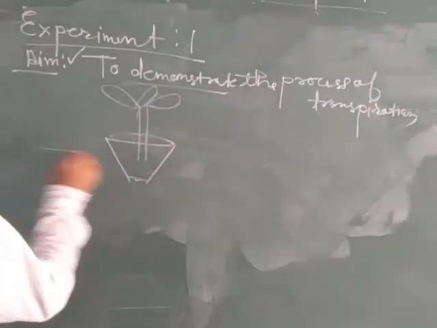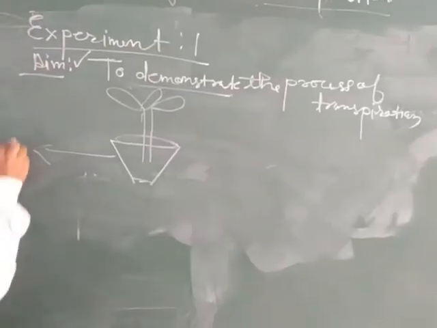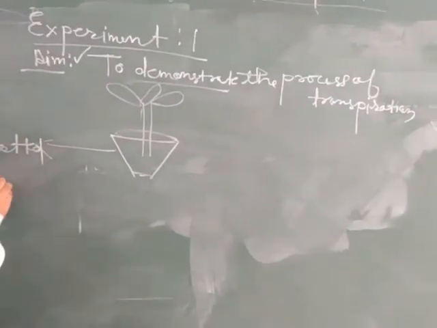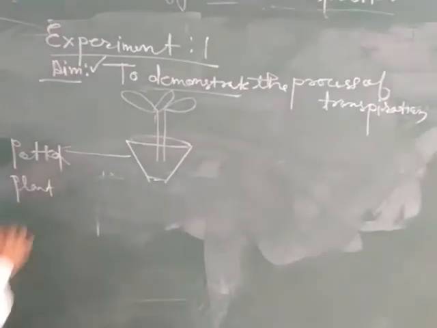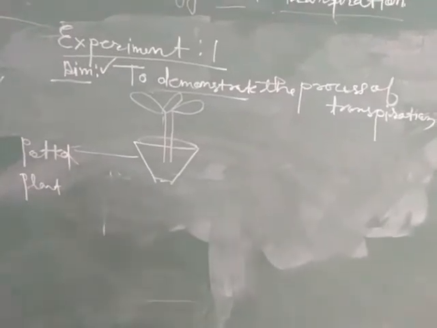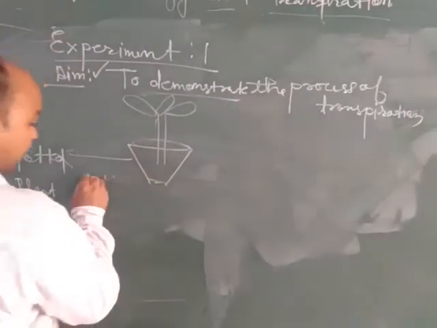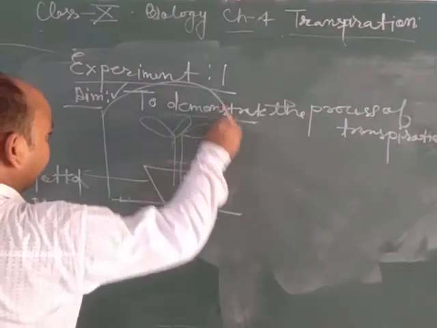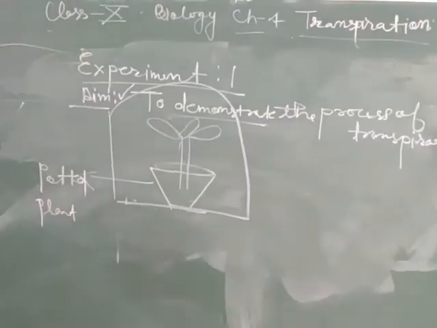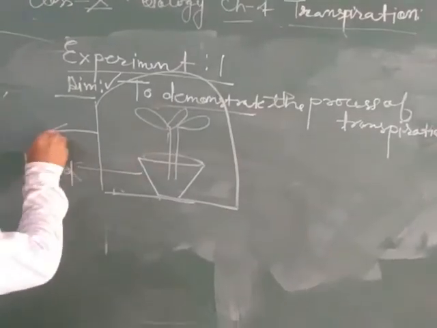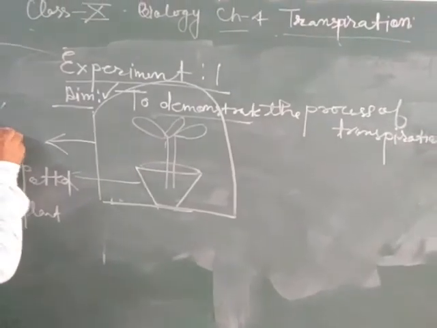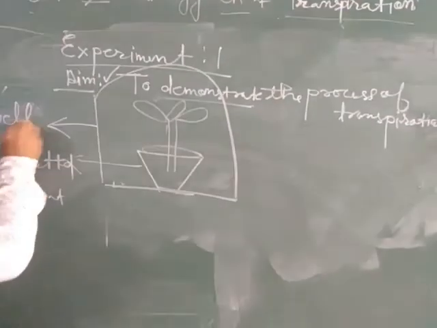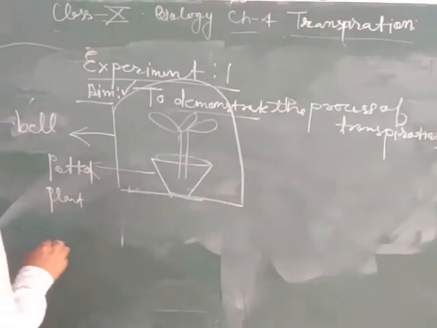The potted plant on a base is covered with a glass bell jar. The bell jar is responsible for checking the loss of water from this area.